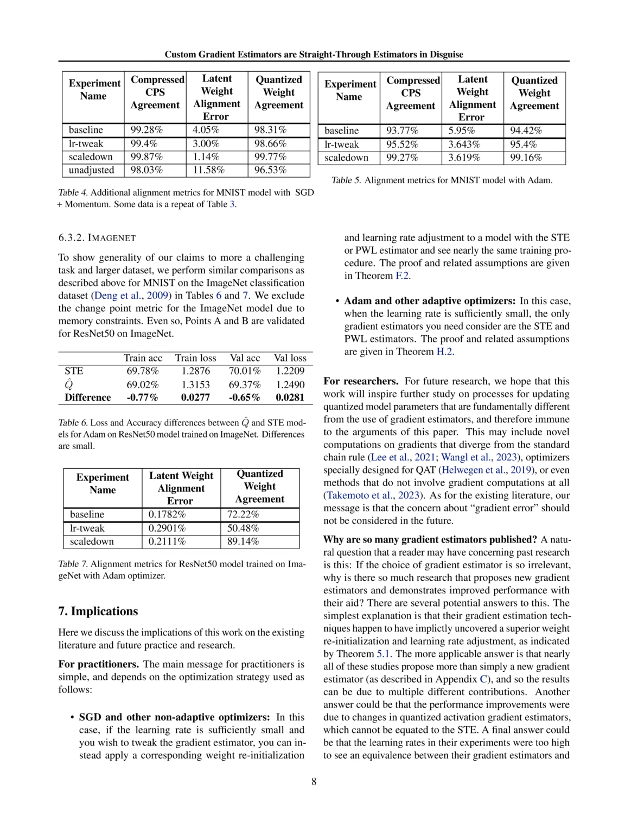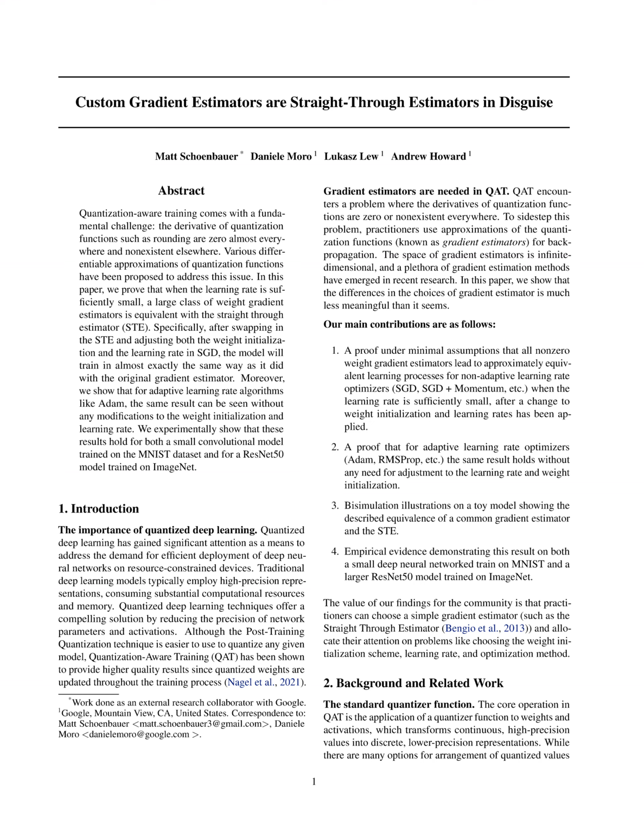The main findings show that when the learning rate is sufficiently small, applying a corresponding weight re-initialization and learning rate adjustment to a model with the STE leads to nearly the same training procedure as models with more complex gradient estimators. This simplification allows for easier implementation and understanding of the training process, reducing the need for intricate gradient estimation methods. Additionally, the paper highlights that the differences in the choices of gradient estimators, including the STE, are much less meaningful than previously thought, providing reassurance to practitioners that simpler approaches can yield comparable results in training deep neural networks with quantized parameters.